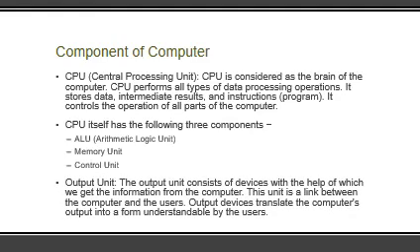Next is output unit. After processing the data, the result that is prepared by the CPU, we can see on the monitor, or we can print that result with the help of printer. These are the output units. With these devices, we can get the result, which is the part of output.